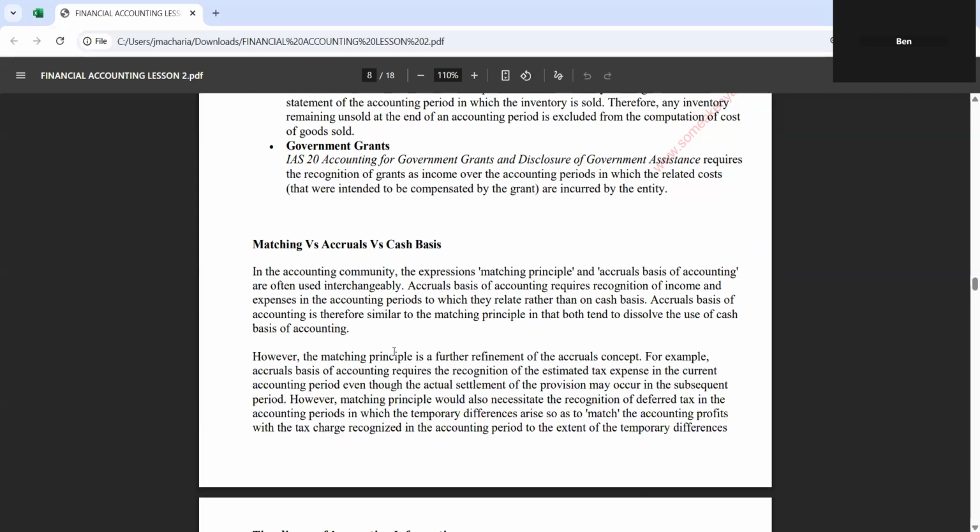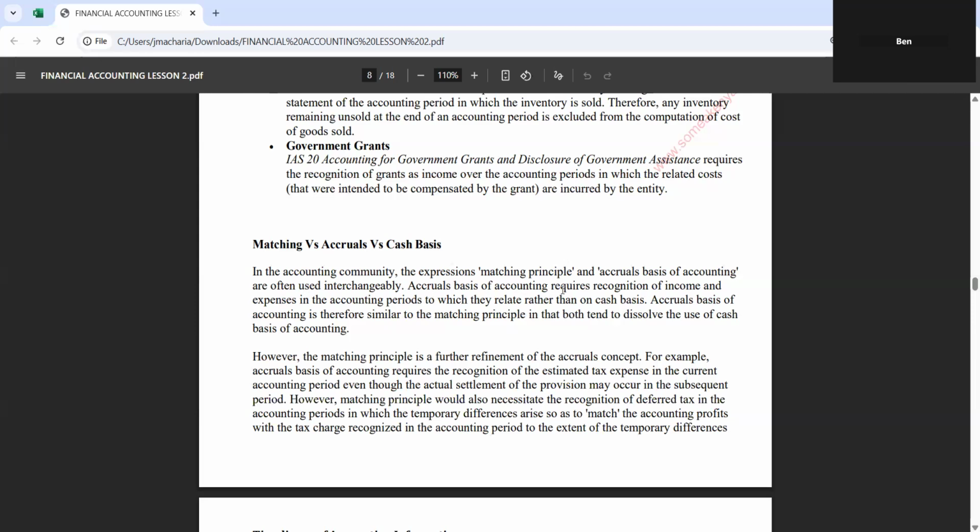So we're talking about accrual and cash basis. Accrual, we are recording the event or the transaction when it happened, not when it was paid. Cash basis, we are recording the transaction when it is paid, not when it happened. In the accounting community, the expressions matching principle and accrual basis of accounting are often used interchangeably.